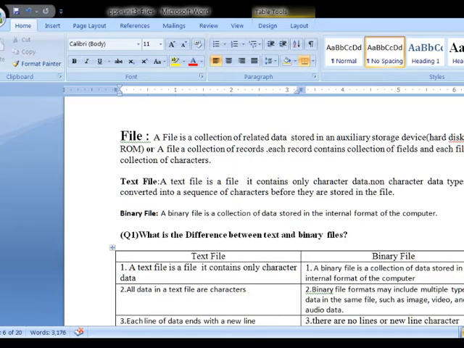Dear students, in this video lecture I am going to explain the file. What is a file and what are the different types of files? What is the difference between text file and binary file? First of all, see the definition of the file.